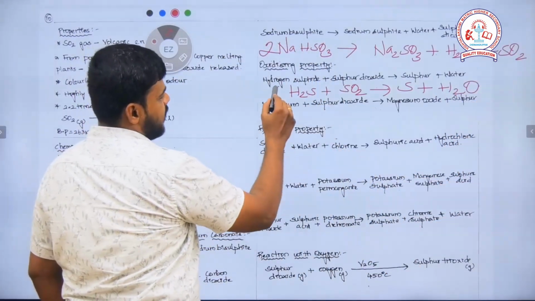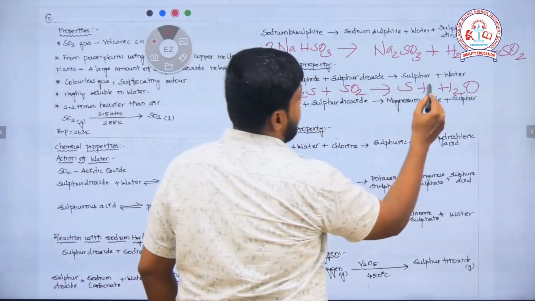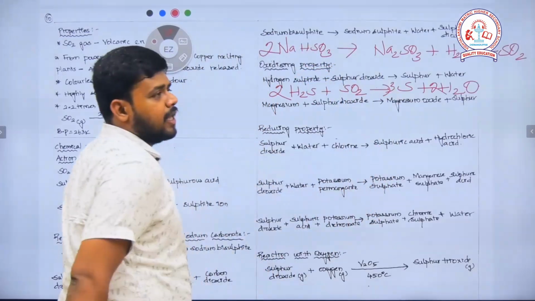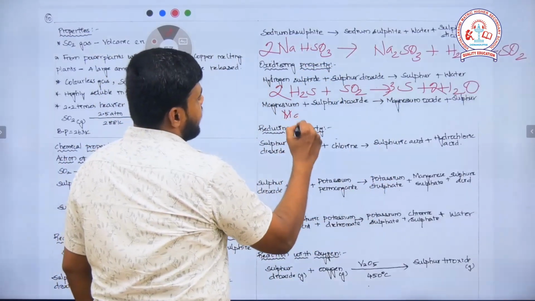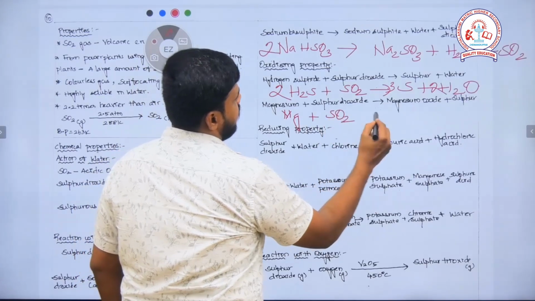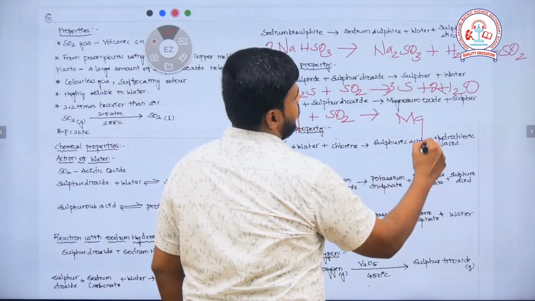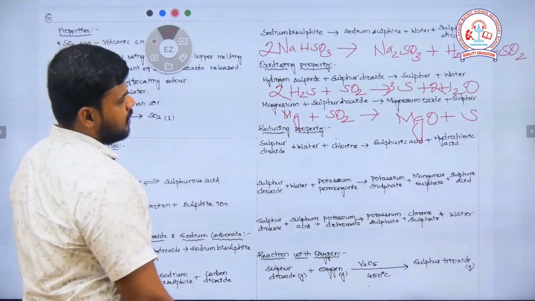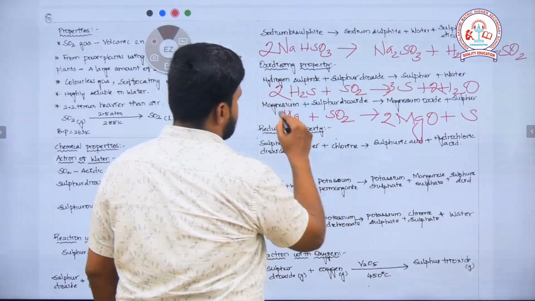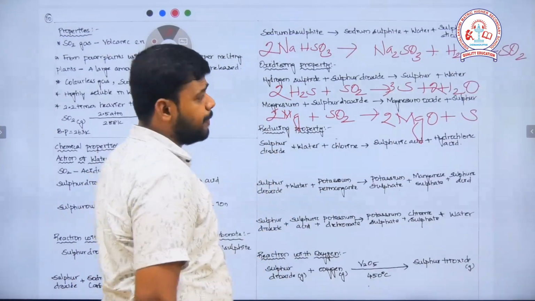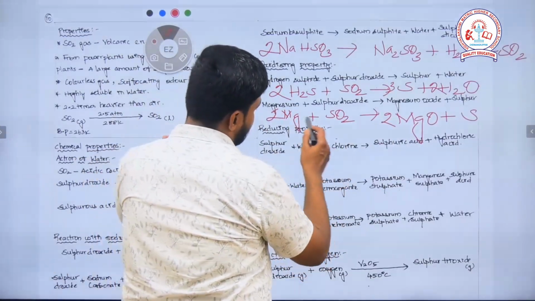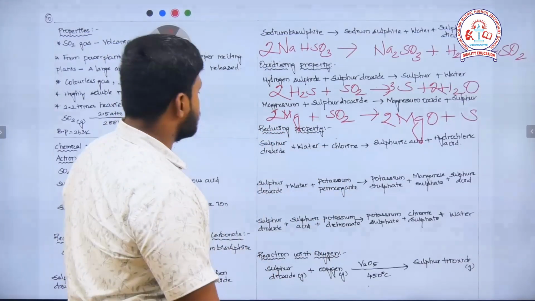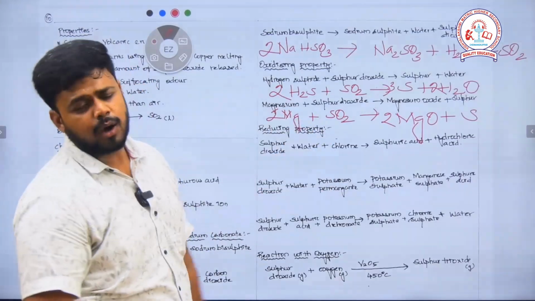Here oxygen is 2, so I need to make it 2 here, so that 2 hydrogen will take up the 2 oxygen and form 2 water molecules, so I will make it 3. Then oxide and sulfur. Oxygen is 2, so I will make it 2 here, and 3 here. The sulfur goes from 0 to plus 2 oxidation state. So that's why we are saying that it has an oxidizing property.